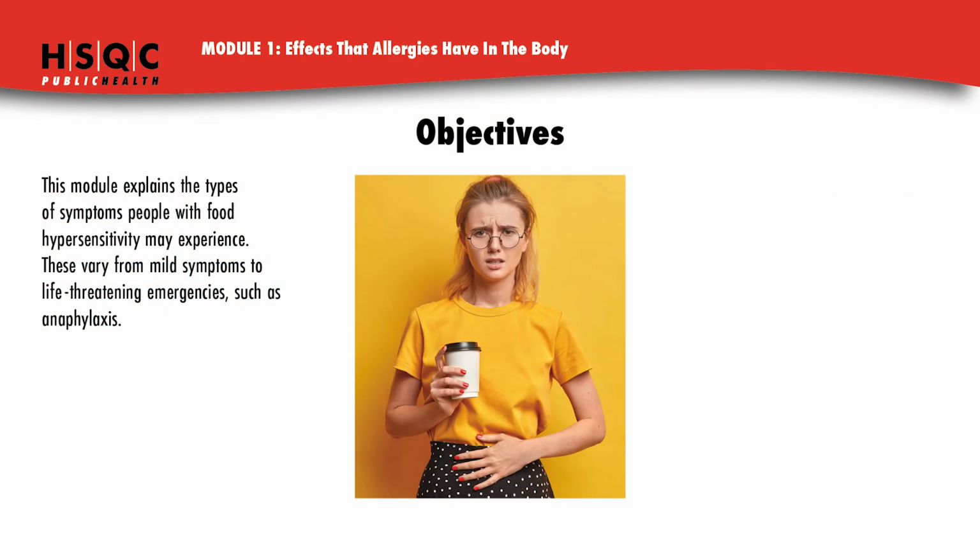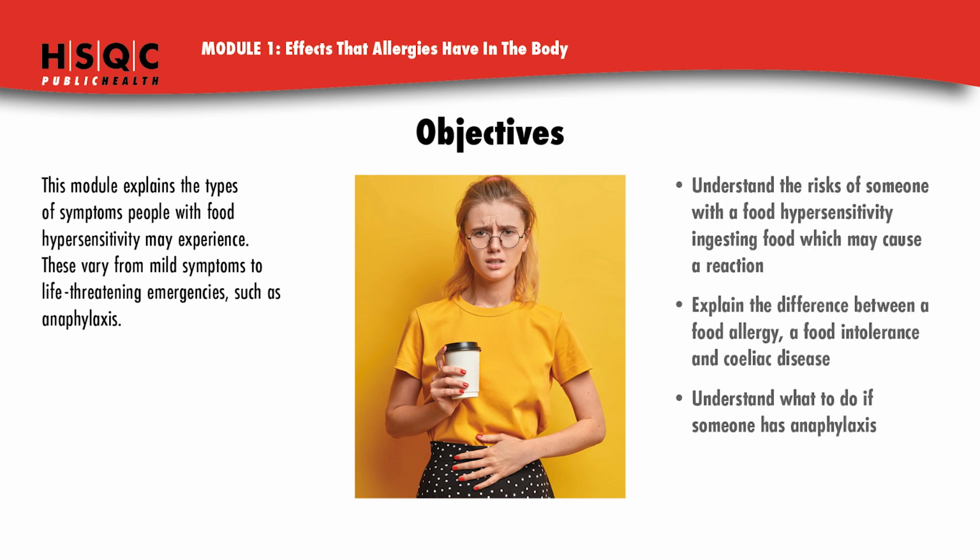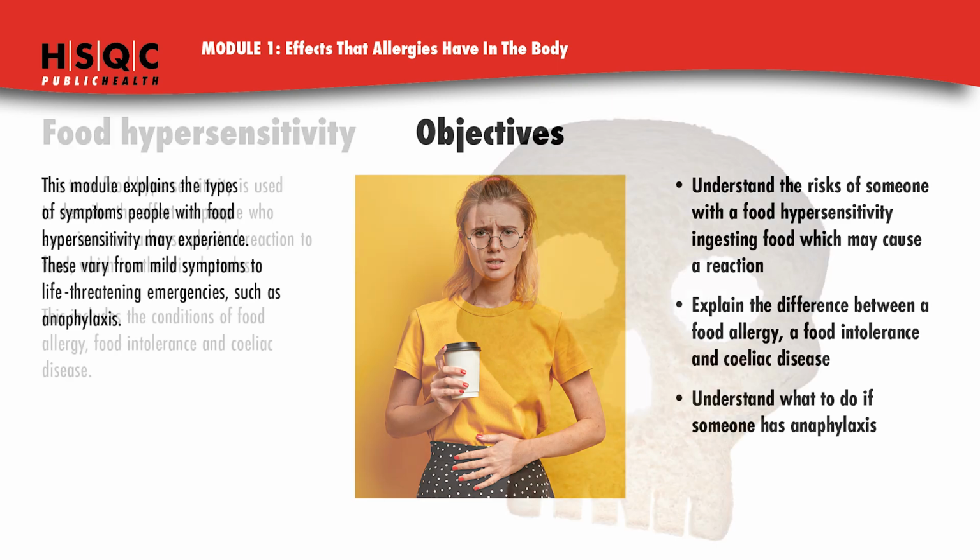Objectives. This module explains the types of symptoms people with food hypersensitivity may experience. These vary from mild symptoms to life-threatening emergencies such as anaphylaxis. Understand the risks of someone with a food hypersensitivity ingesting food which may cause a reaction. Explain the difference between a food allergy, a food intolerance, and celiac disease. Understand what to do if someone has anaphylaxis.